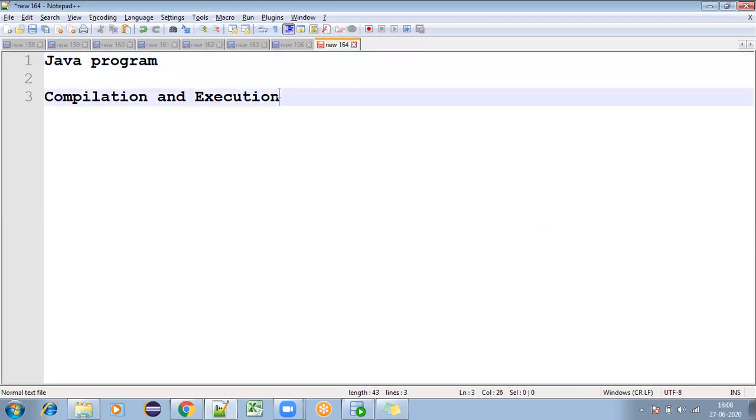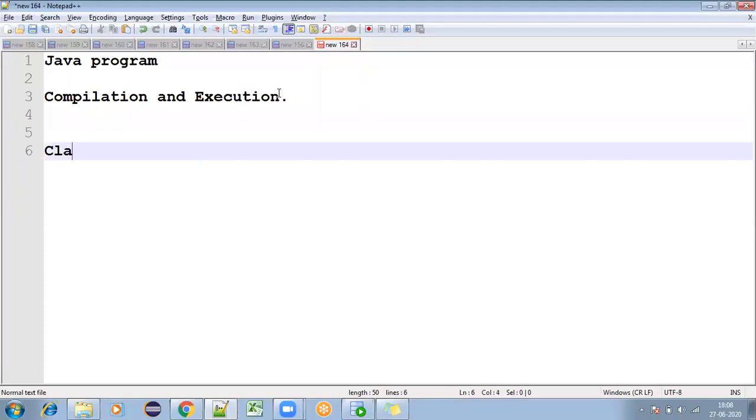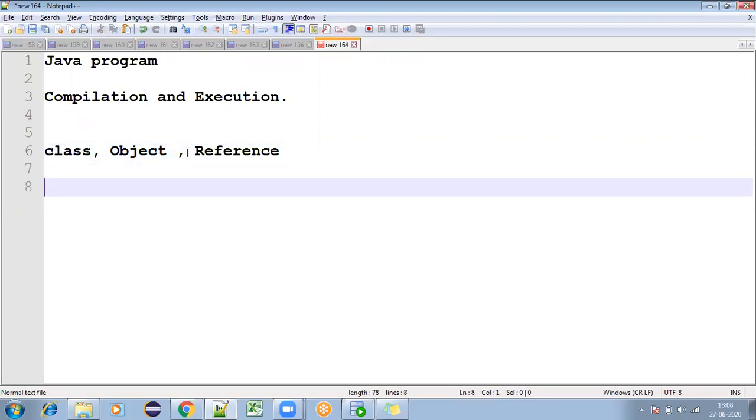So in the last class we discussed class and object, right? Class, object and reference we have discussed. Hope you people remember that. So again, I'll briefly discuss these things. So what is a class? A class is nothing but a